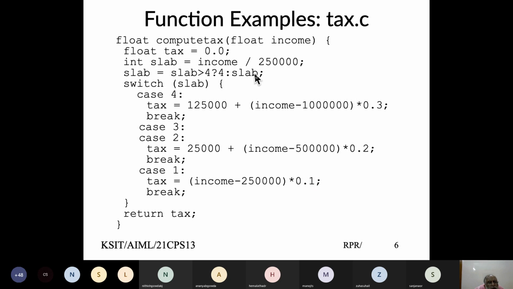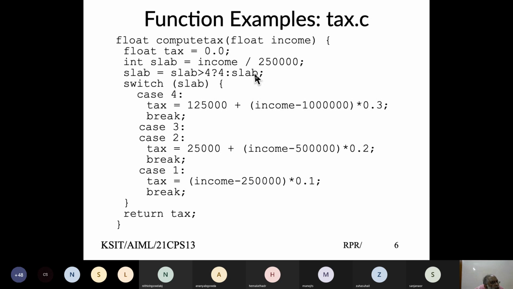The value happens to be 2 or 3. Value 2 would mean income between 5 lakh to 7.5 lakh, and 3 would mean between 7.5 lakh to 10 lakh. So both 3 and 2 case, I'm combining together and saying the tax has to be, because of the way tax is calculated, for the first 5 lakh, you pay at the rate of 10%.